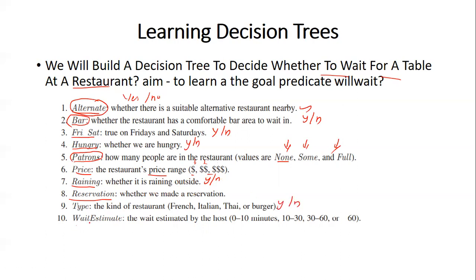Wait estimate. This is a parameter telling the estimated time for the user to wait, whether it is between 0 to 10 minutes, 10 to 30, 30 to 60, or more than 60. It has four possible values: 0 to 10, 10 to 30, 30 to 60, or more than 60.